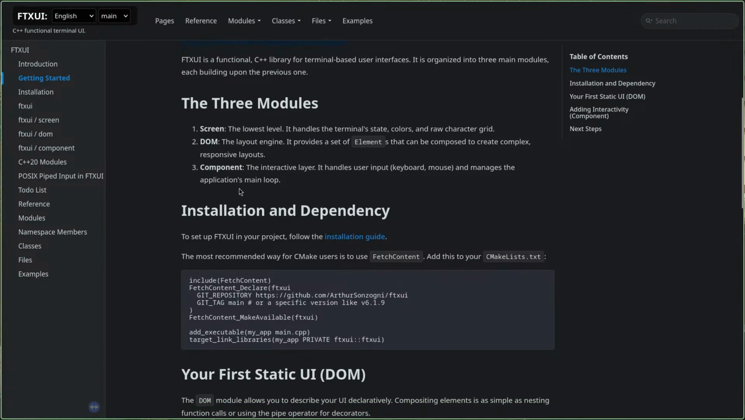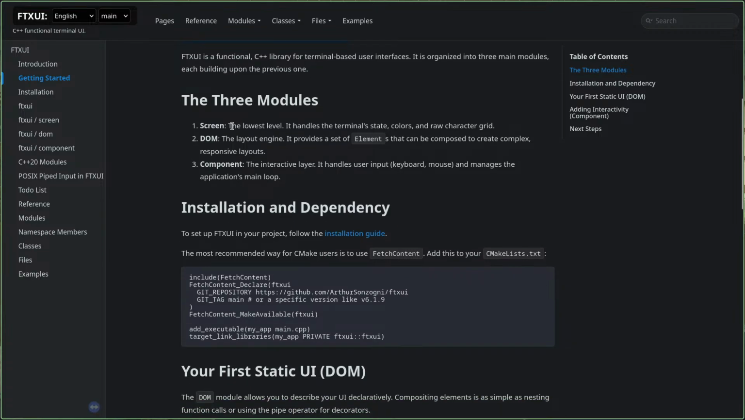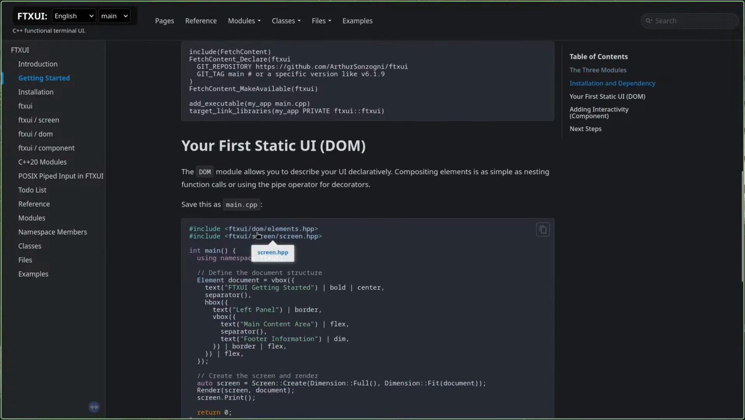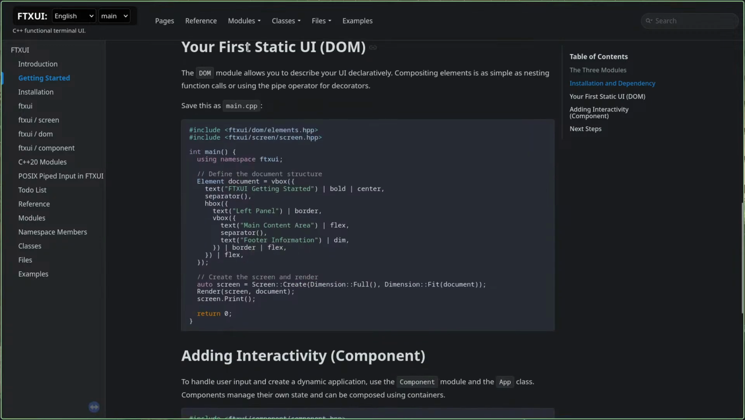So it has three modules, as I already told you. Screen one is the lowest one. Above screen, we have DOM, the layout engine. It provides a set of elements that can be composed to create complex and responsive layouts. Okay. And there are some components. The third module is component, the interactive layer, it handles user input, keyboard. Okay. Installation guide is okay.